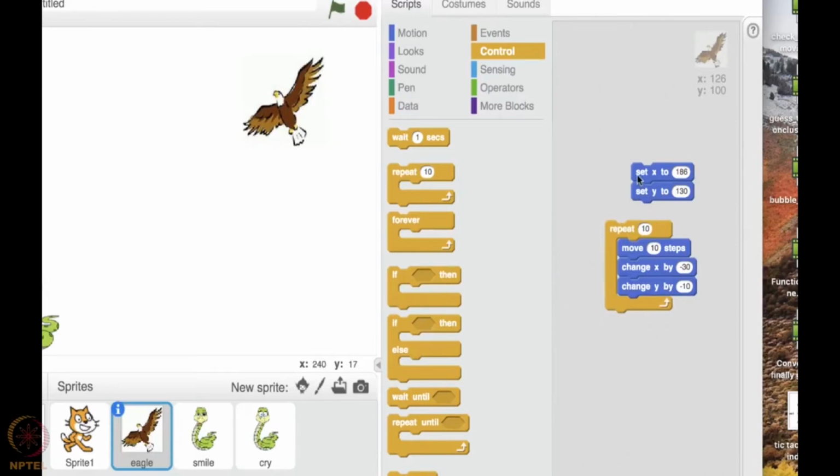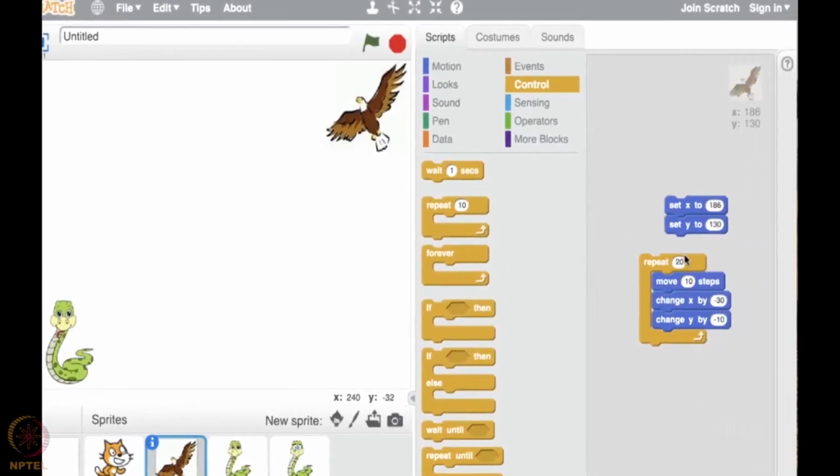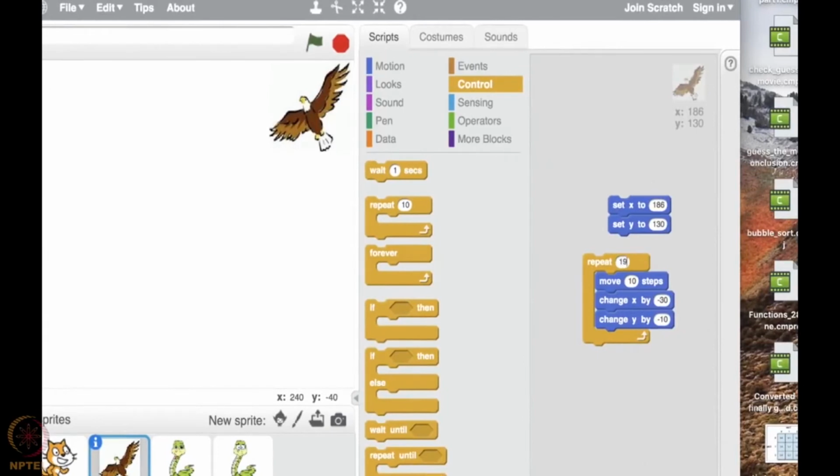So let me again restart. I set the eagle to the initial position. Now let me repeat it. Okay, it has come halfway. So let us give a try for 20 times. Okay, let us give it a try now. It is in its initial position. Let us give a try. Oh, it is crossing the snake. So let me try 19 times. Because for 10 it is not very close to the snake, and for 20 it is crossing. So I'm slowly decreasing the value from 20.